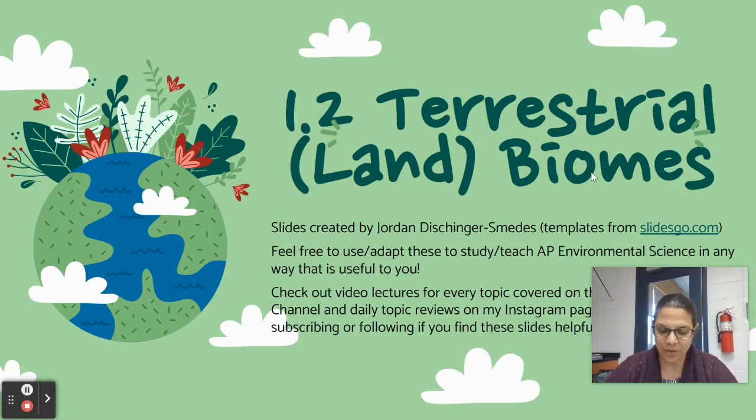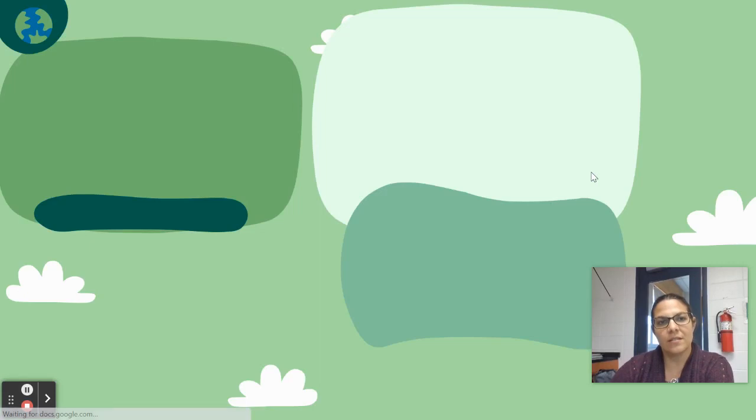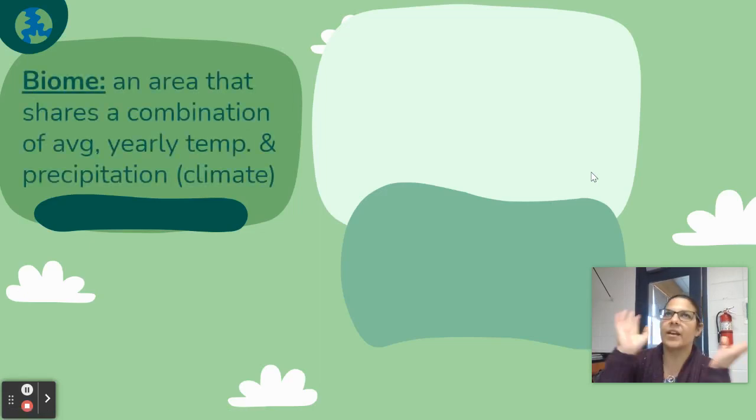All right, so the first ones we're going to cover are terrestrial or land biomes. Here are your objectives, your EKs, and your skills. And a biome is just an area that shares basically the same combination of temperature and rainfall. Temperature and rainfall over the average of 30 years, that's your climate.